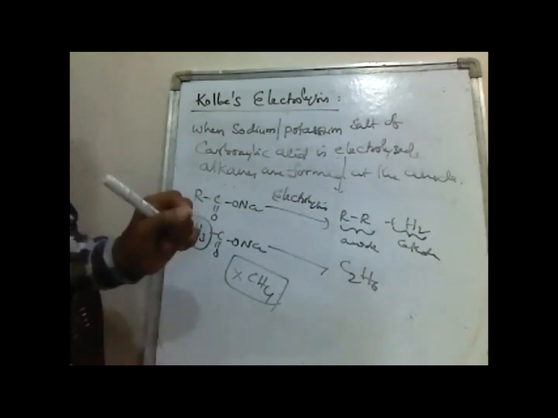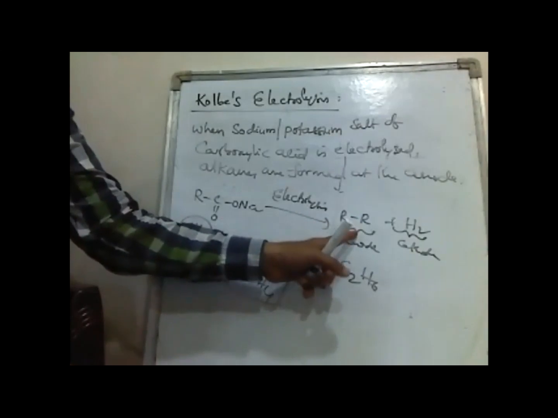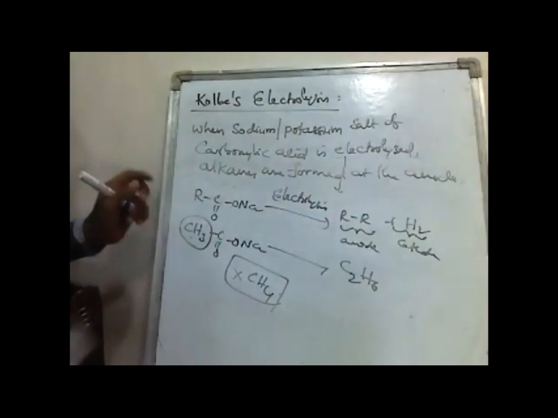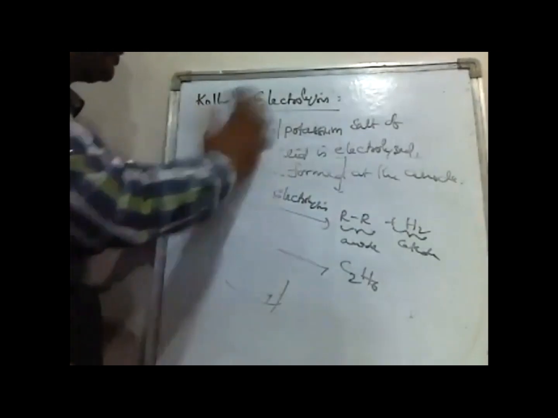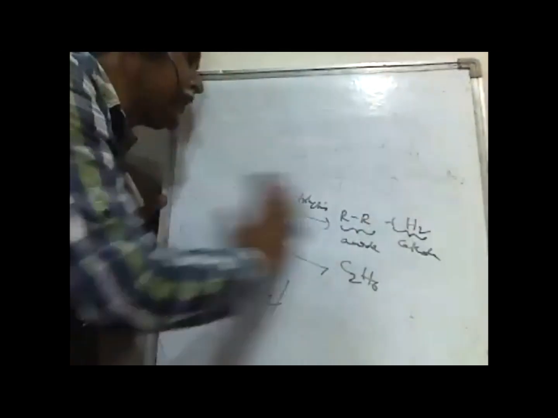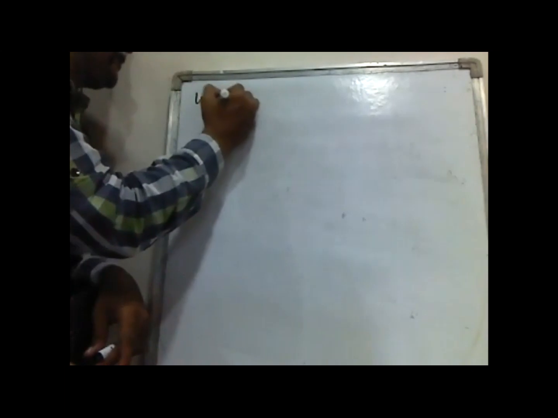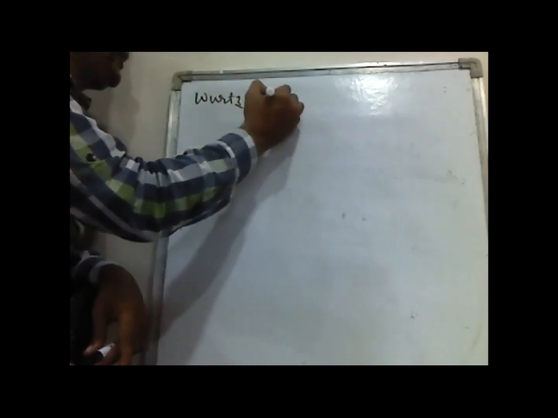From an objective point of view, we need to remember alkanes are formed at the anode and hydrogen is formed at the cathode. This is the second method, Kolbe's electrolysis. Then the third method is the Wurtz reaction, from alkyl halides.